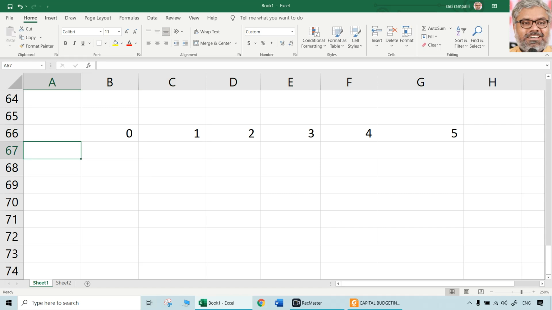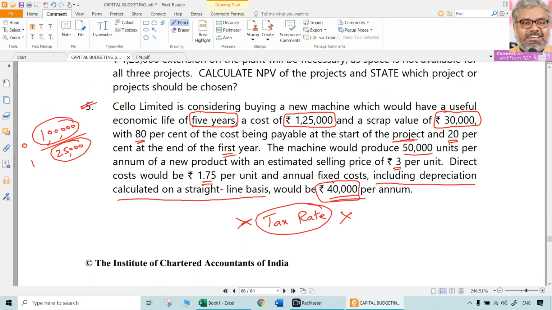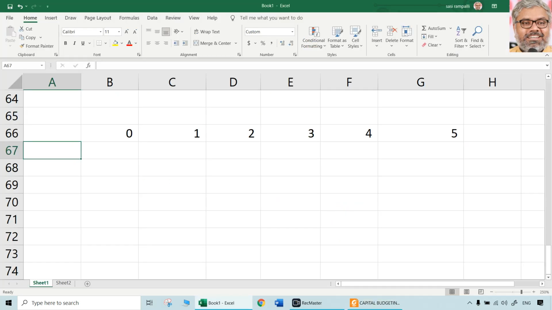I would suggest this to be done horizontally. Why? Because you can have any items here, whatever they are. So various items are there. We just have to write them at the respective places. So 0th year, what is going to be the initial cash outlay or purchase cost of machinery?